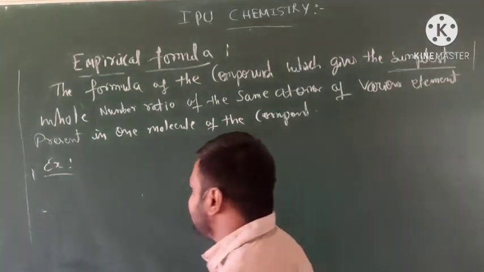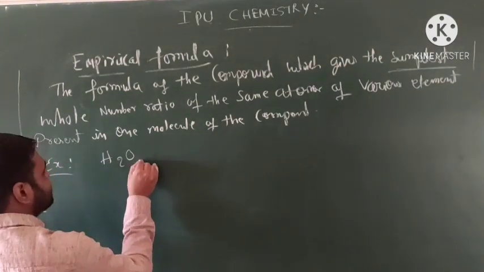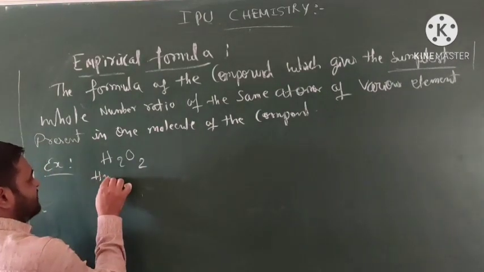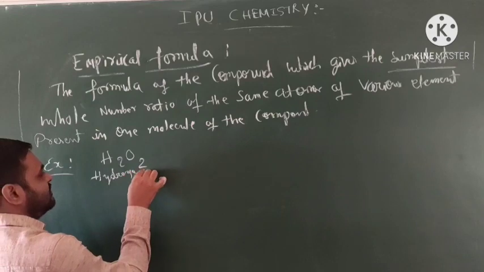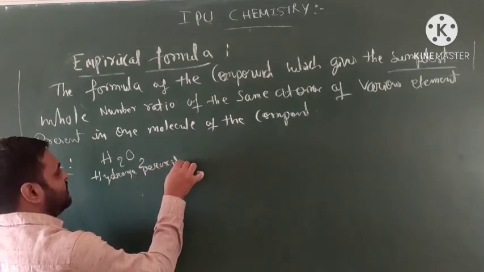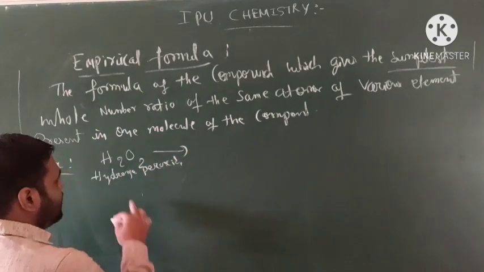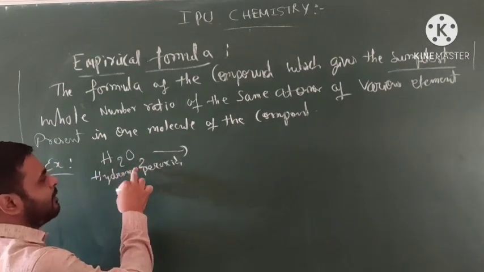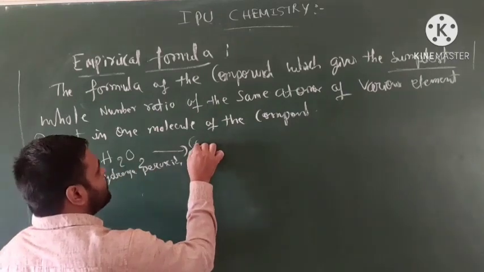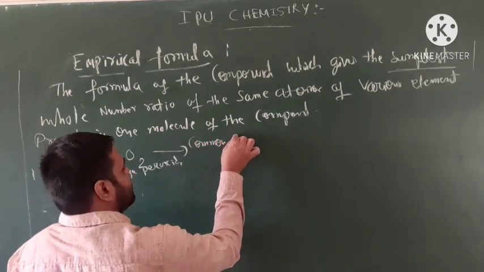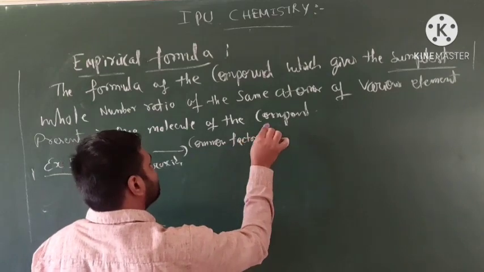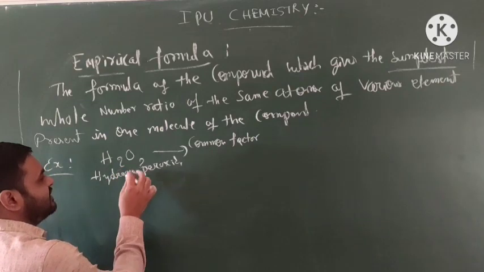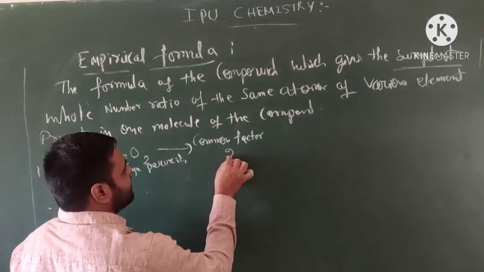So take one example, H2O2. Okay, students, what is this? Hydrogen peroxide. See here, how many hydrogen atoms are present? 2. Oxygen is also 2. This is a common factor. What is the common factor? It is 2. On both sides, for both elements, we find that 2 is a common factor.